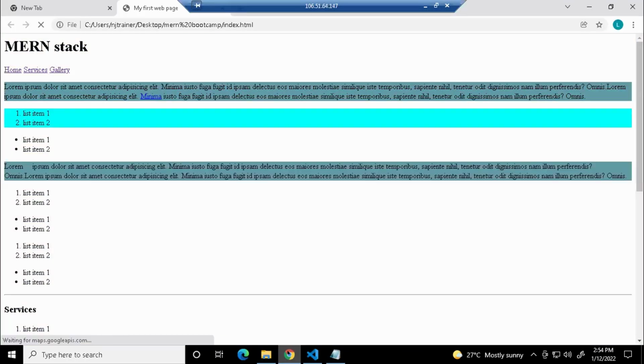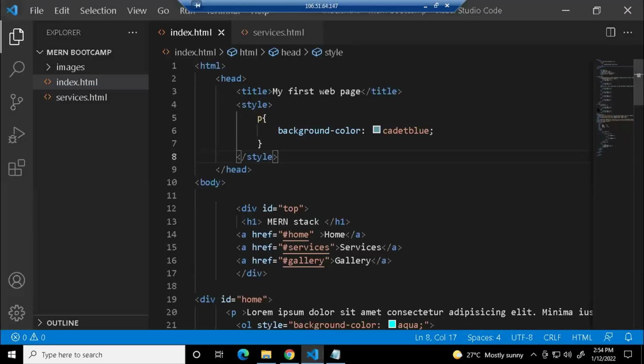Go back and refresh. This one is applied through your inline style, guys. This will be your inline style. These two things are from your inline, and whatever you have done for paragraph is from internal CSS. Is it clear? So first you have to give the tag and then give the properties you want to apply.